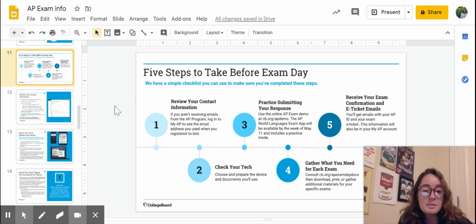So these are the steps that AP is telling you to take before exam day. So review your contact info. Just like I said, make sure you're getting that email from the 4th. And if you didn't, go online to your My AP and see if it's the correct email and fix that. Make sure you're knowing how you're going to work on this. So you guys should all be using your Chromebooks, or if you have another laptop or a desktop computer, that's the way to go. Don't be doing it on like an iPad or phone, because that's not the best way. So let us know if you don't have those things and we can fix that for you.